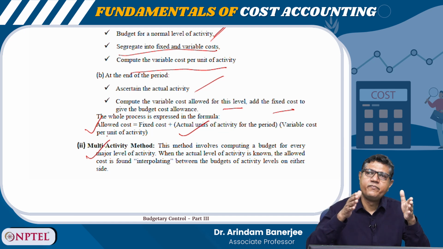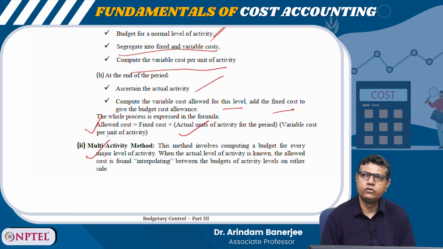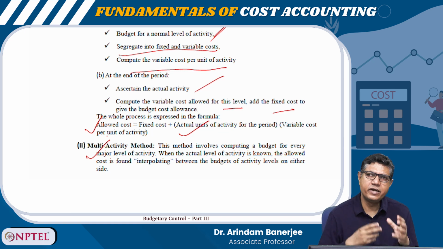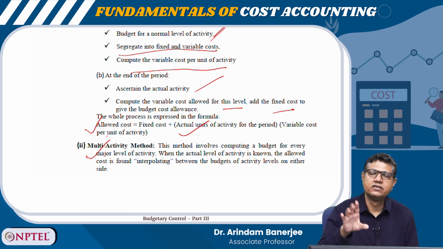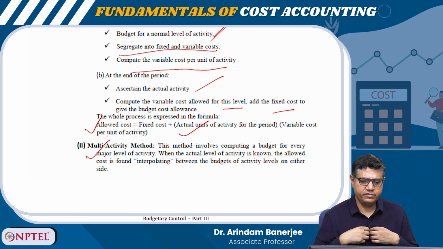We change the variable cost proportionately, and for semi-variable cost we find out how much is the fixed element and how much is the variable element, and depending on that we change the variable element proportionately and keep the fixed element fixed. We will do a problem later on this topic.